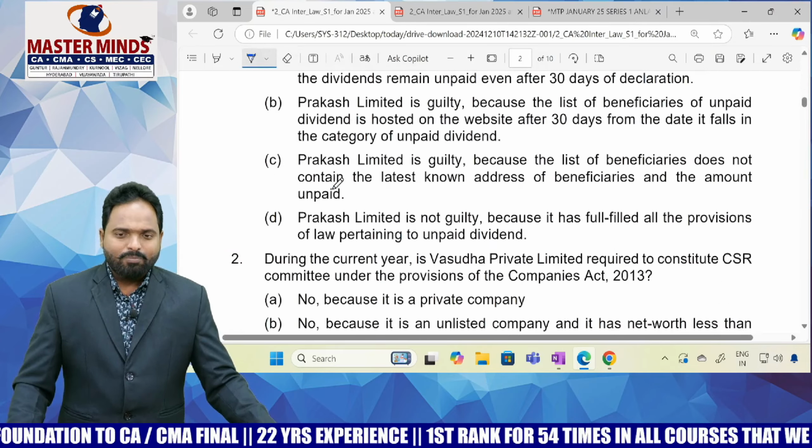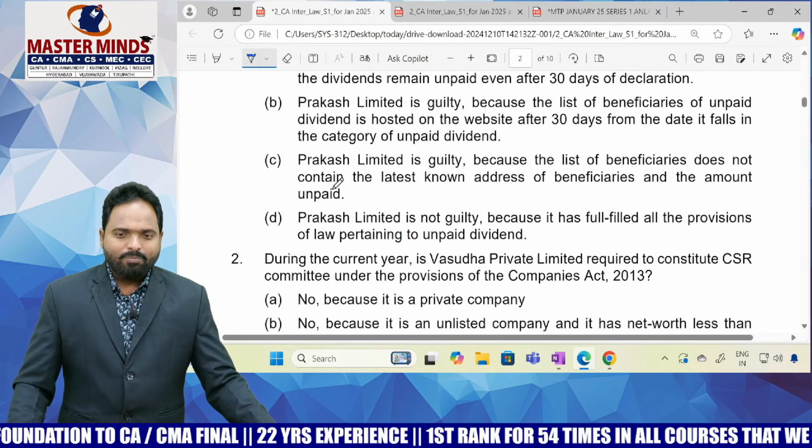Once it is transferred to a separate account, they have to provide the details of the beneficiaries with their address, everything. Only beneficiaries. Only the names, that is a problem here. Not only a small point, and they are asking 2 marks MCQ. That's why companies here don't take any choice. Means you should listen to class carefully to answer these questions.